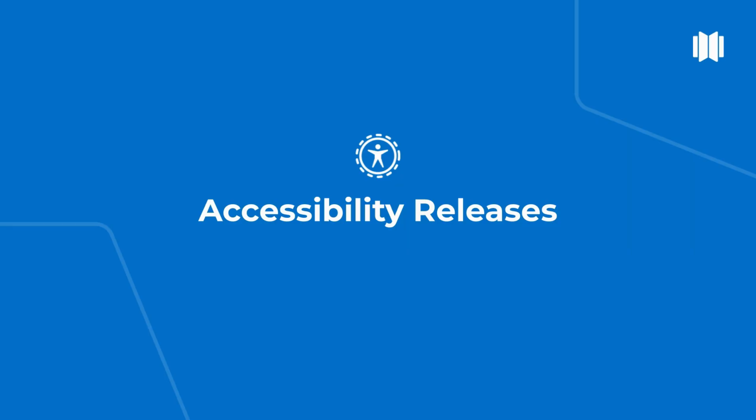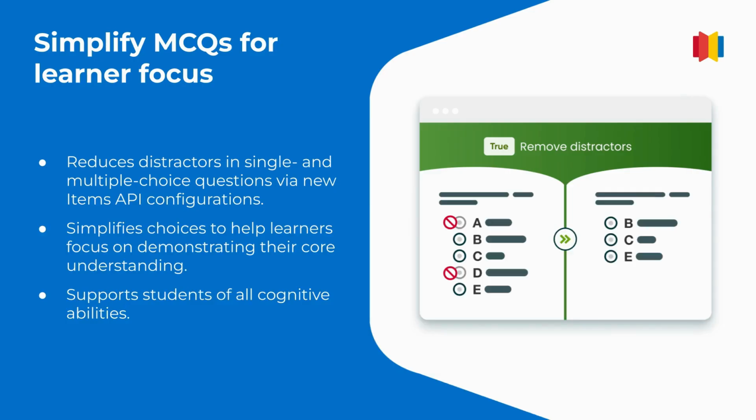Let's start with accessibility. Reduce distractors in single and multiple select multiple choice questions using a new items API configuration. By simplifying choices, learners of all cognitive abilities can focus on demonstrating understanding with confidence. Now let's take a look at a demo.